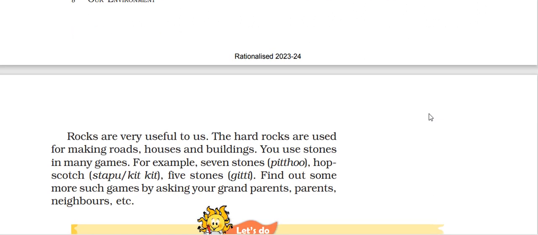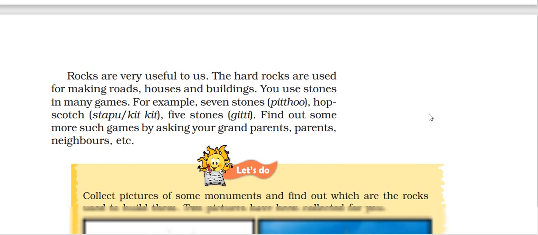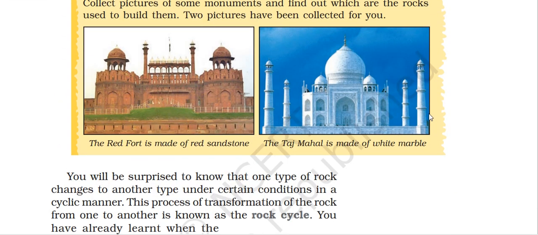Rocks are very useful to us. The hard rocks are used for making roads, houses and buildings. You use stones in many games, for example, seven stones pittu, hopscotch, and five stone gitti. The Taj Mahal is made up of white marble. The Red Fort is made of red sandstone.